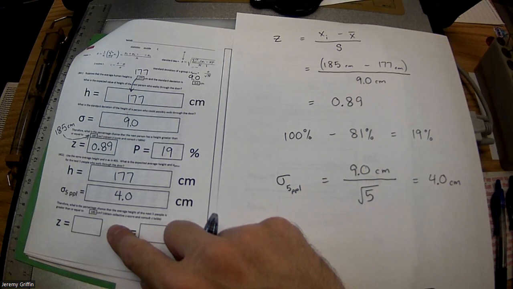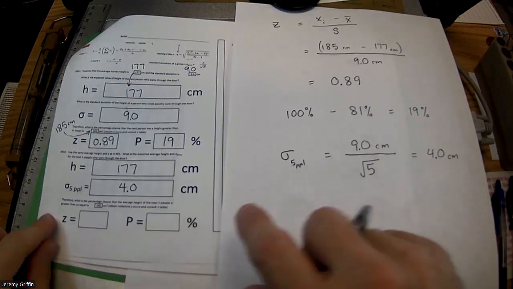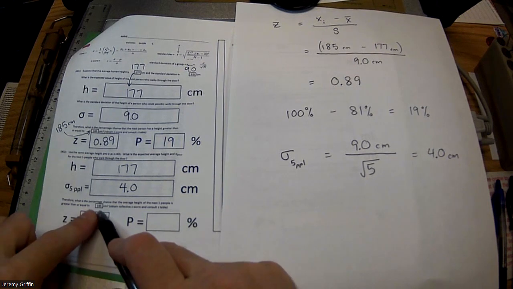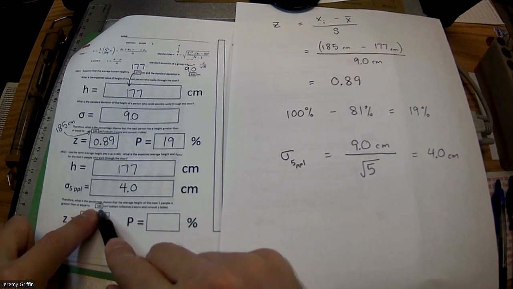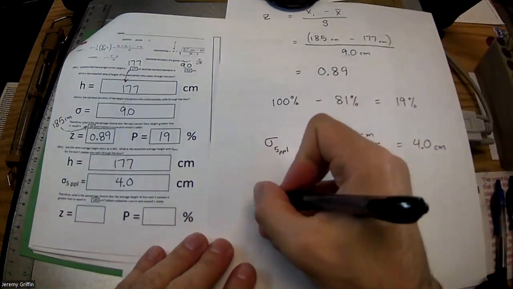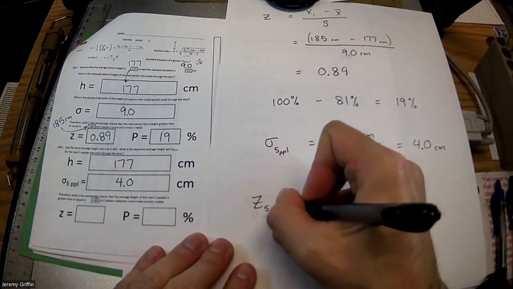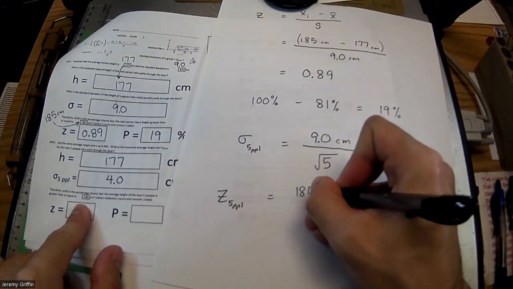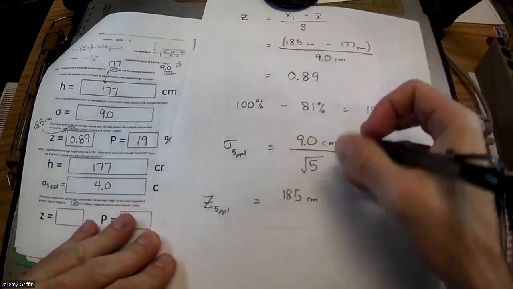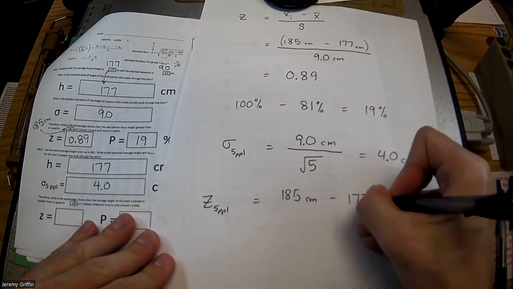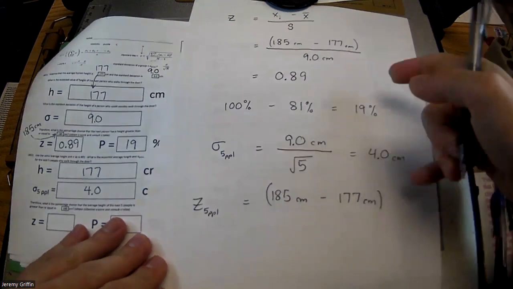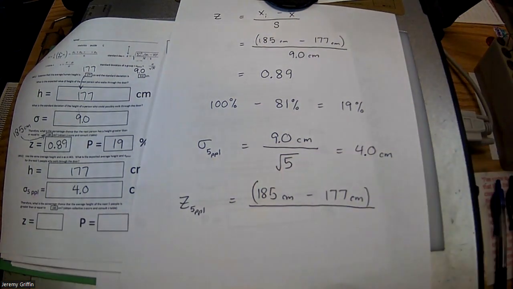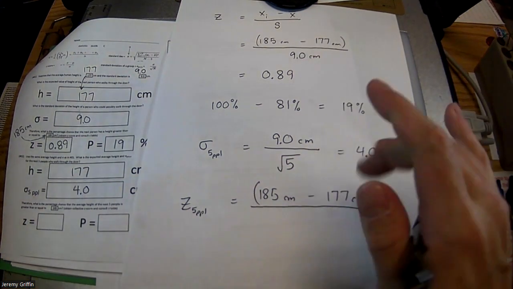Now, let's run the numbers here. What is the percent chance that the average of the next 5 people that walk through the door is collectively super tall, 185 centimeters? So now we're going to find the z-score for 5 people. Now we've got them all grouped together. I'm going to take the target value of 185 centimeters, same as before, and subtract the average of 177 centimeters, same as before. So far the numerator looks the same. Divide by, but now that I've got them grouped together, I've got this new standard deviation.